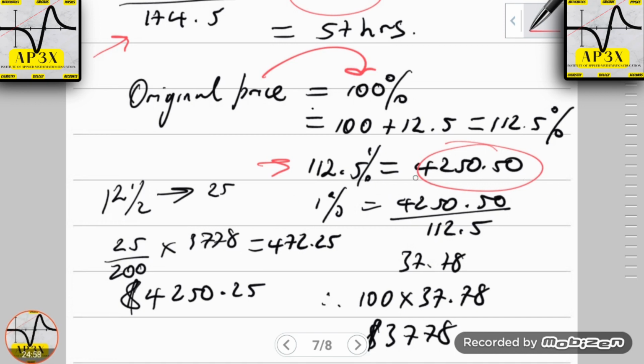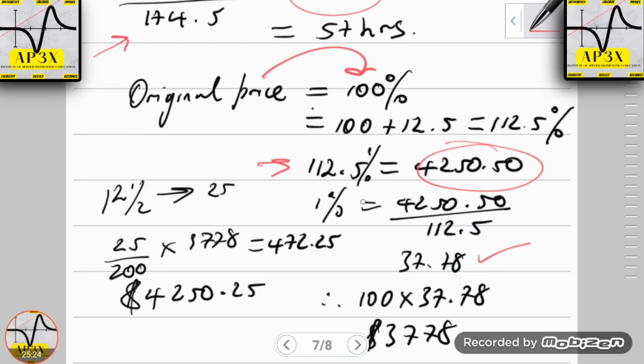4,250.50, then easily by using ratio and proportion, we can find 1%. Or, simply put, we can find the value of k. So 1% is equal to 4,250.50 divided by 112.5. That is how we find 1%. Now, on the calculator, you would have attained the result here of 37.78.